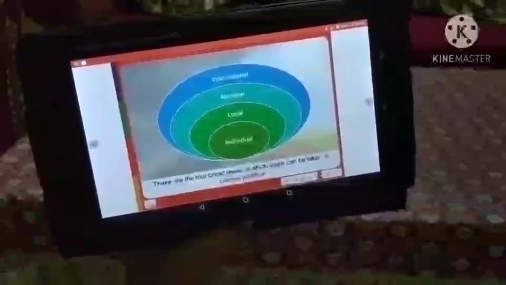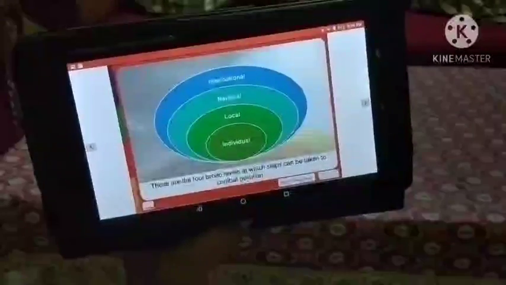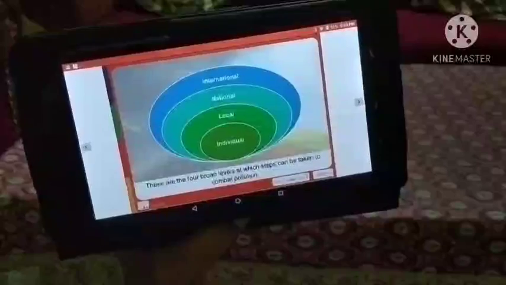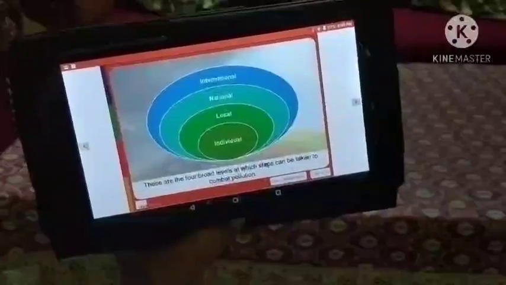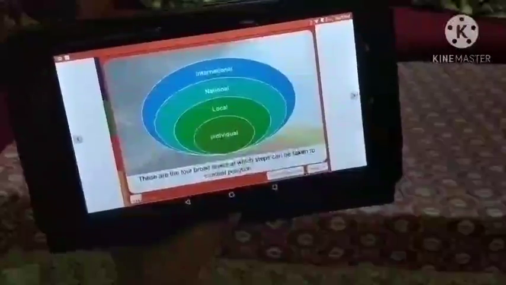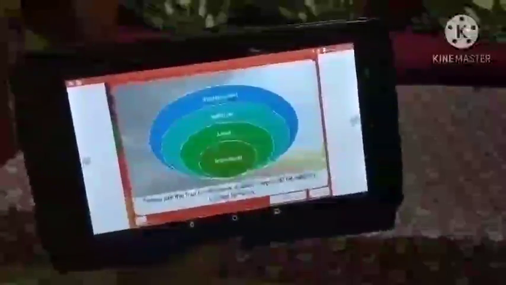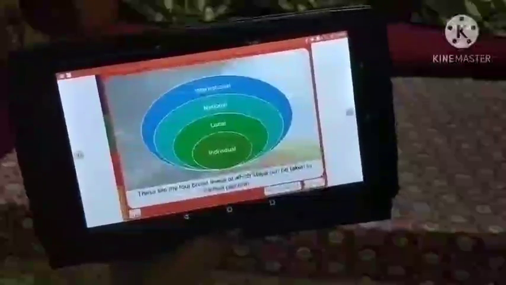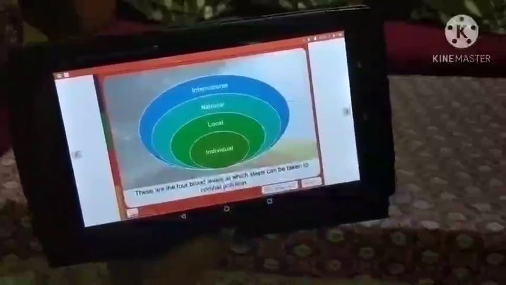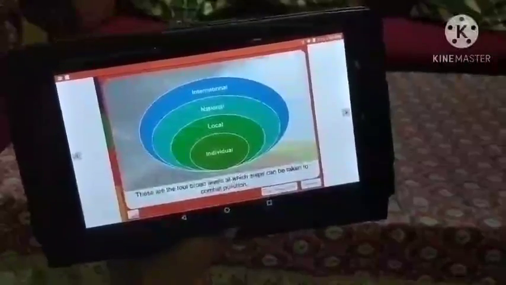These are the four broad levels at which steps can be taken to combat pollution. First level is individual, second level is local, third level is national, and fourth level is international.